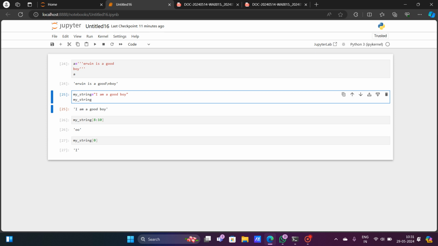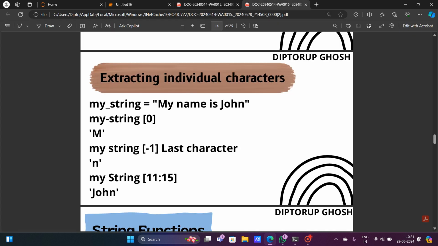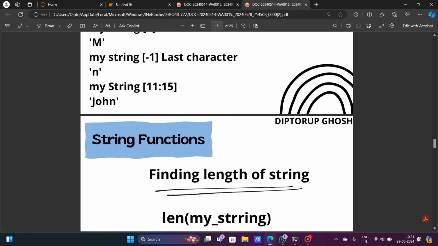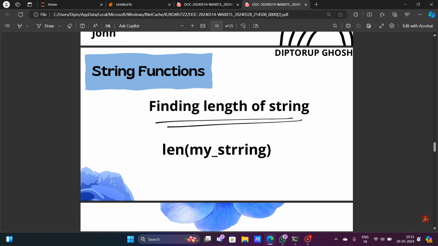8th and 9th index will be returned, 10th index will not be returned. Okay, so this is an important aspect of extracting individual characters or words in the Python programming language. There are some functions of strings.